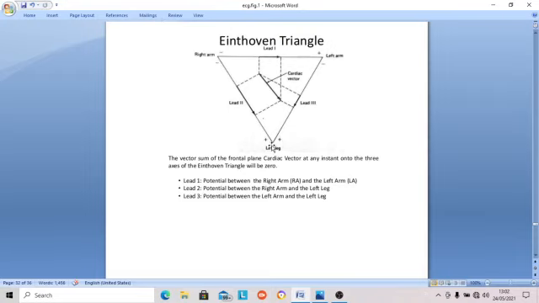Here it is positive, always positive. So in lead 3, positive is tied to the left leg and negative to the left arm. This is lead 1, 2, 3, the standard limb leads or Einthoven's leads.